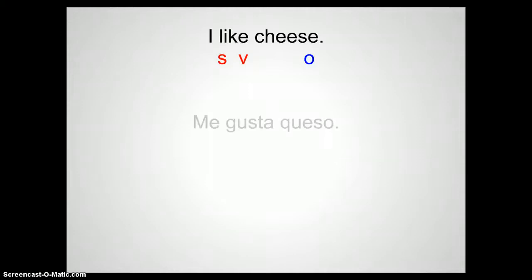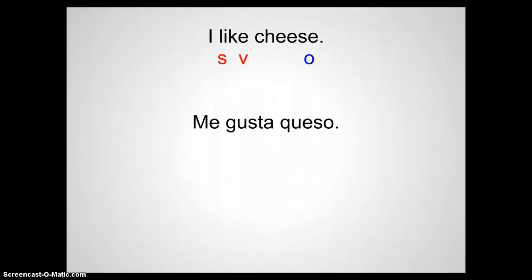Okay, so we've learned gustar fairly well. We know that in English, if we say, I like cheese, we can separate this down into subject, verb, and object. I is the subject, like is the verb, and what do I like? I like cheese. That's the object, particularly the direct object. Now, in Spanish, we say me gusta queso.